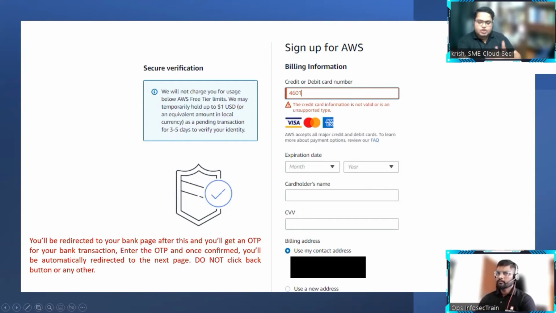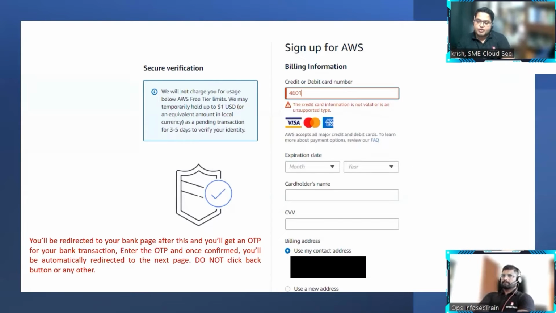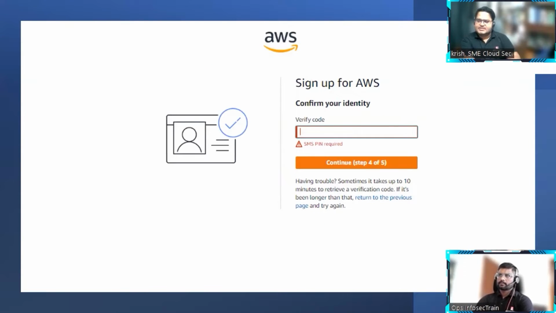And after that, they will take you to the bank page. Like if you're using a credit card from a bank called HDFC, they will take you to the HDFC page where you have to enter the OTP and all. Once this is completed, the next step is that they will verify your contact number. So you have to enter your proper contact number, and they will give you a call or a message that we have to verify. And once it is completed, this is the verification step. Once it is completed, your account is completely created and everything is fine.